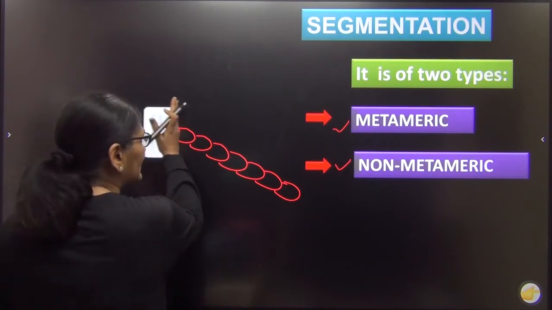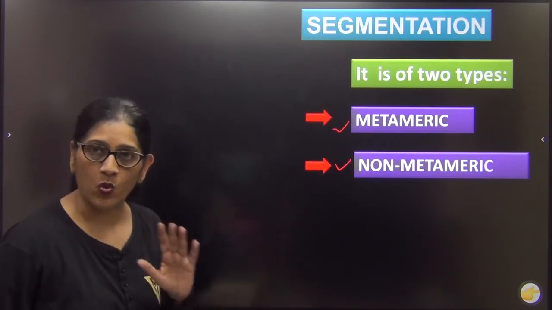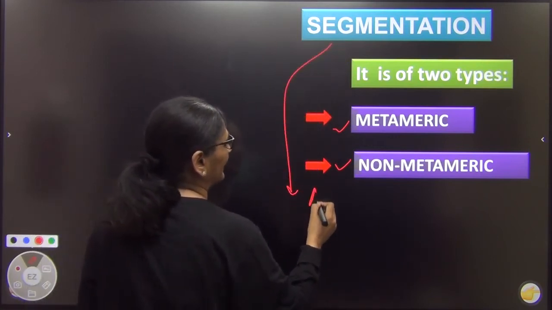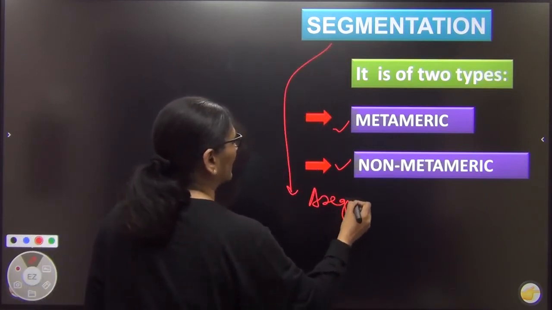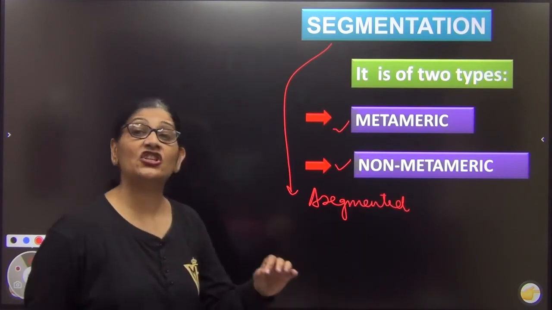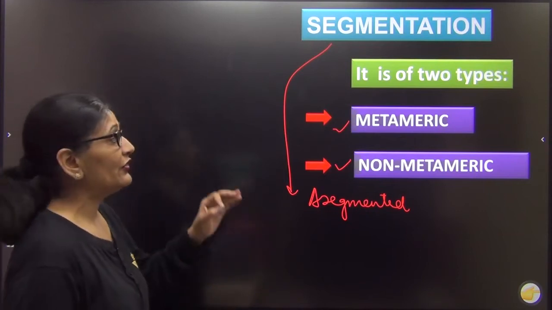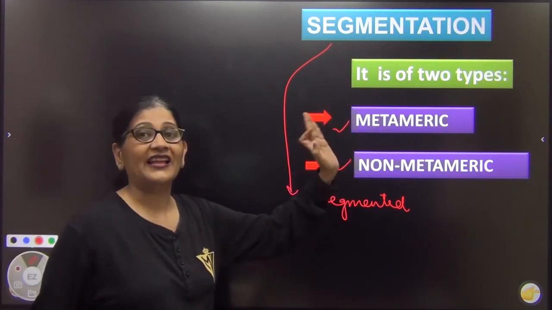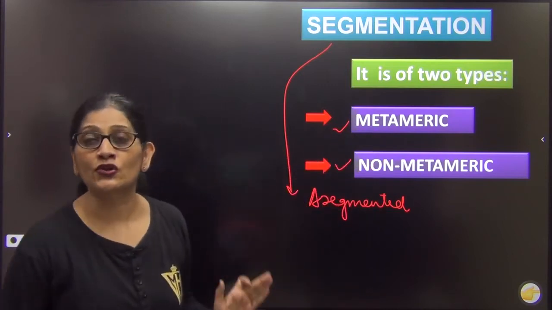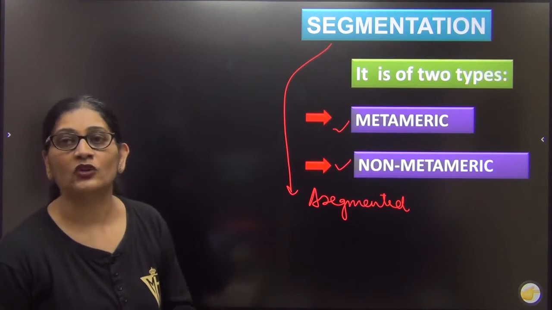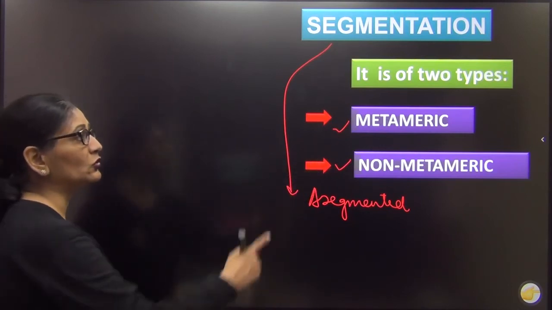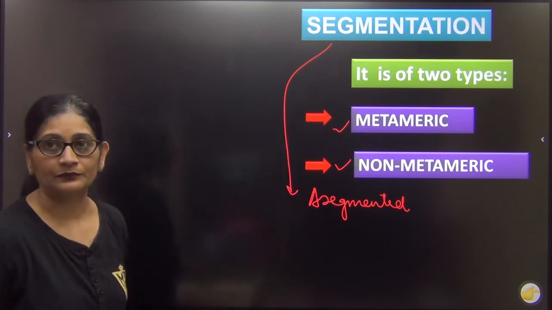Actually, animals are basically of three types. One, some are those whose body is asegmented. The body is not divided into segments at all, right? They are asegmented. And those which are segmented, the segmentation can be either metameric or the segmentation can be non-metameric. Now what do I mean? Now listen. First let me come to metameric segmentation.